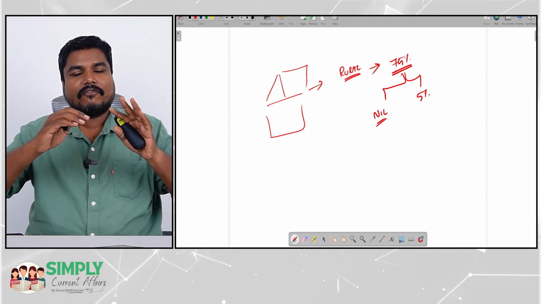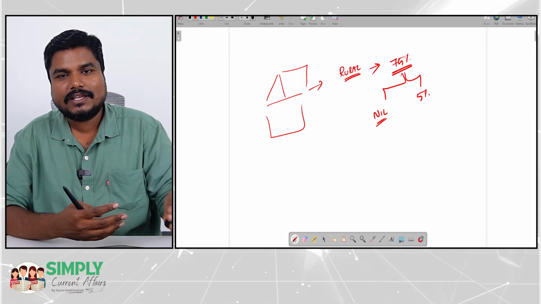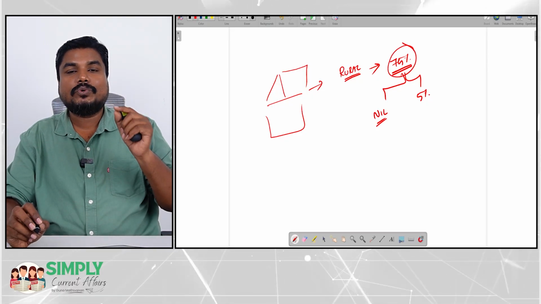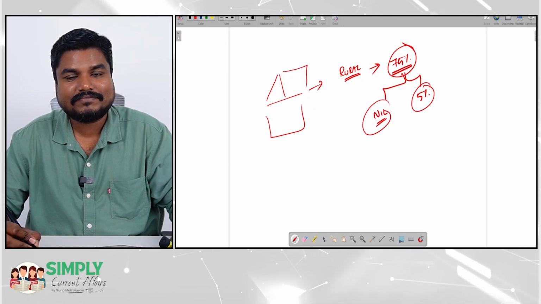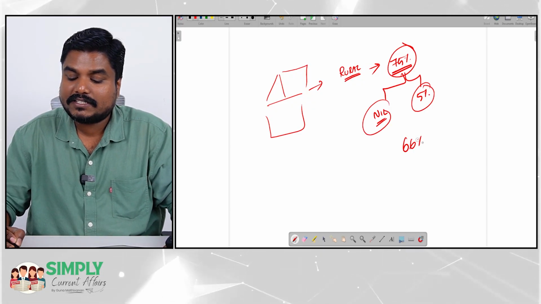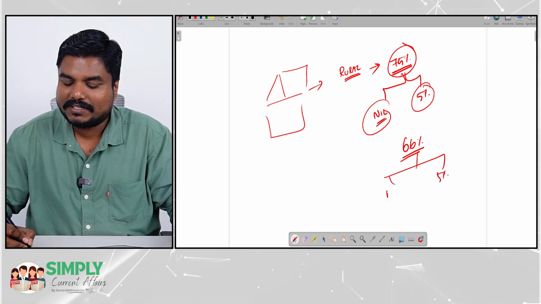Nil means for those goods, no GST. You buy onion from the shop, no GST. So 75% of the goods purchased by rural households will come under either 5% or nil. Similarly, 66% of the goods purchased by urban households will come under either 5% or nil.